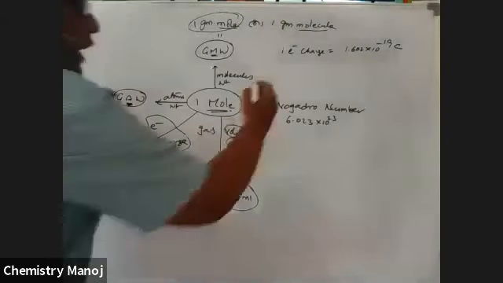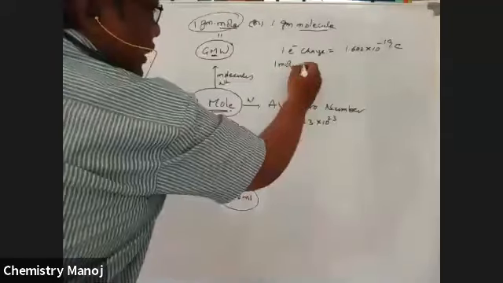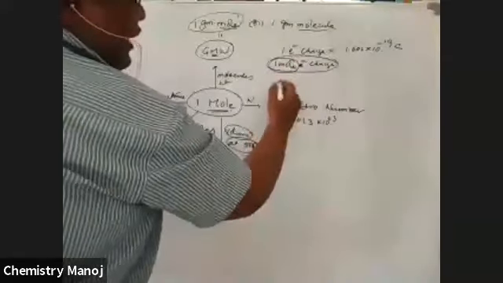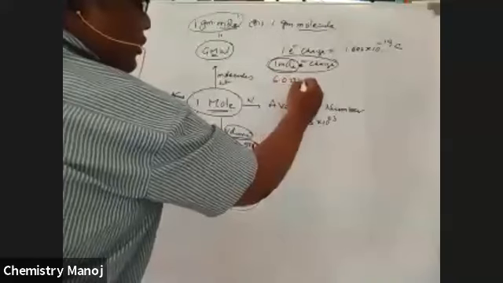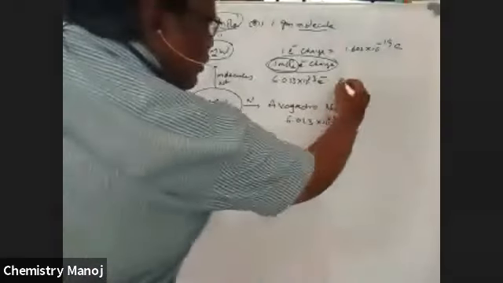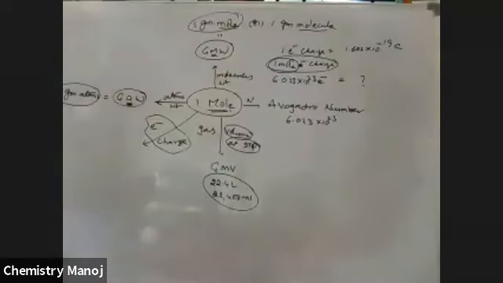But I want to calculate 1 mole electrons charge. 1 mole is nothing but Avogadro number, 6.023 into 10 power 23 electrons. So the charge is equal to how much?